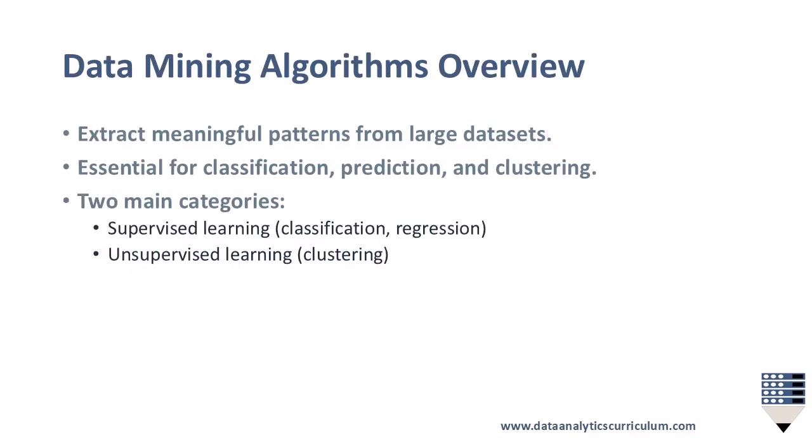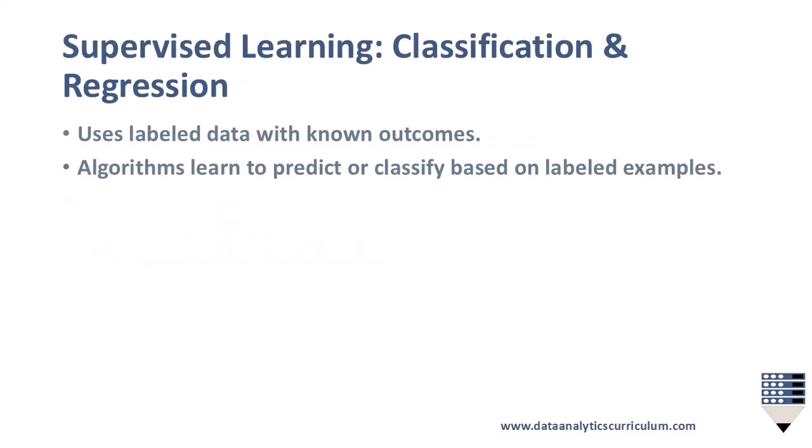Data mining algorithms overview. Data mining algorithms are used to extract meaningful patterns from large datasets. They are essential tools for tasks like classification, prediction, and clustering. Broadly, data mining algorithms fall into two main categories: supervised learning, which includes classification and regression; unsupervised learning, which focuses on clustering.